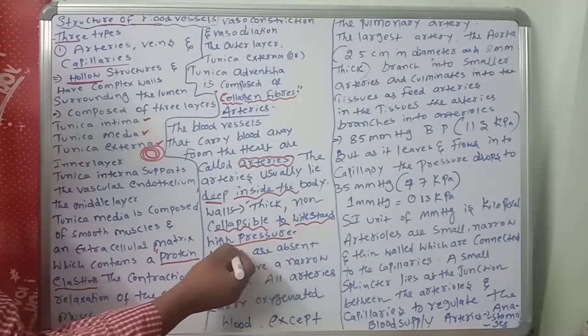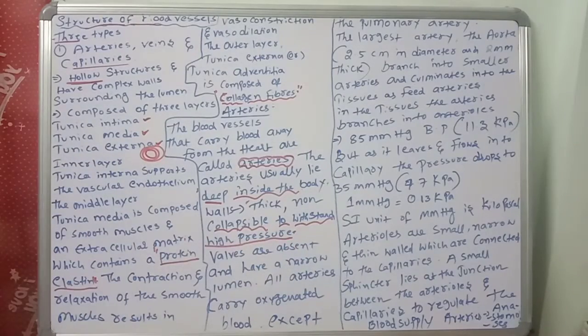In arteries there is too much pressure. Why? Because the heart pumps the blood, and the arteries can bear that pumping pressure. So the arteries have higher pressure than the veins.